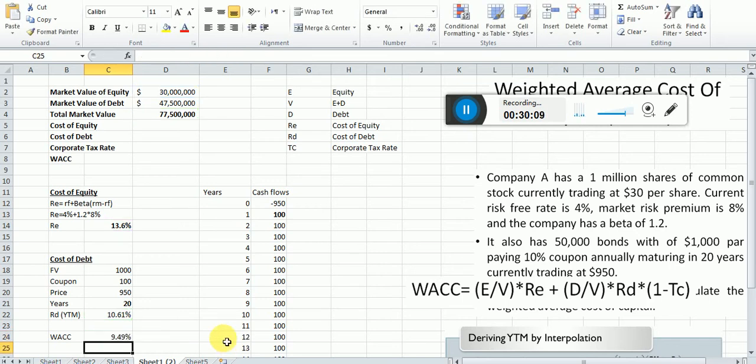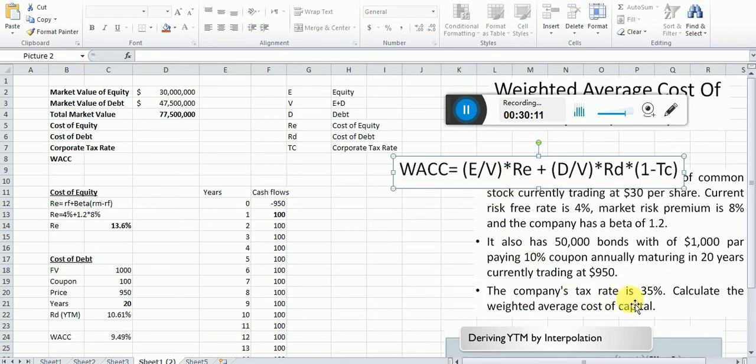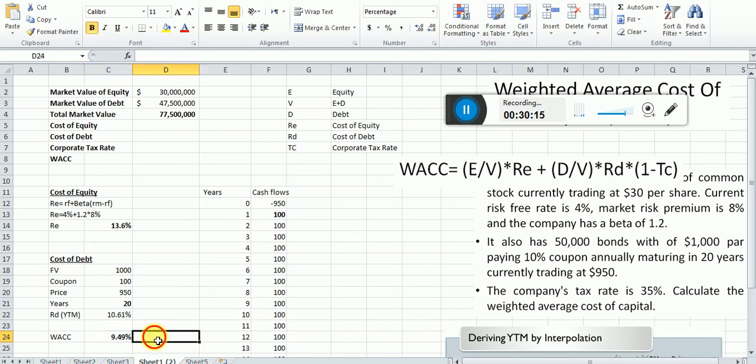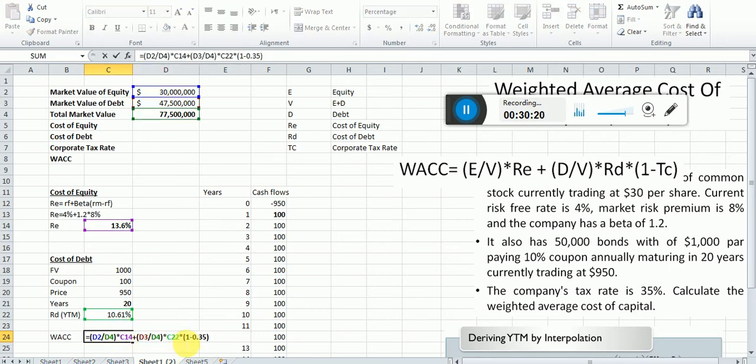Okay, press enter. That is equal to, look, this is 35%, is equal to 9.49%. Okay, this is WACC. Question: why are we multiplying the RD value by 1 minus the tax rate? Because RD is the interest, the cost of the debt we are paying, and you know the cost of the debt is tax deductible.